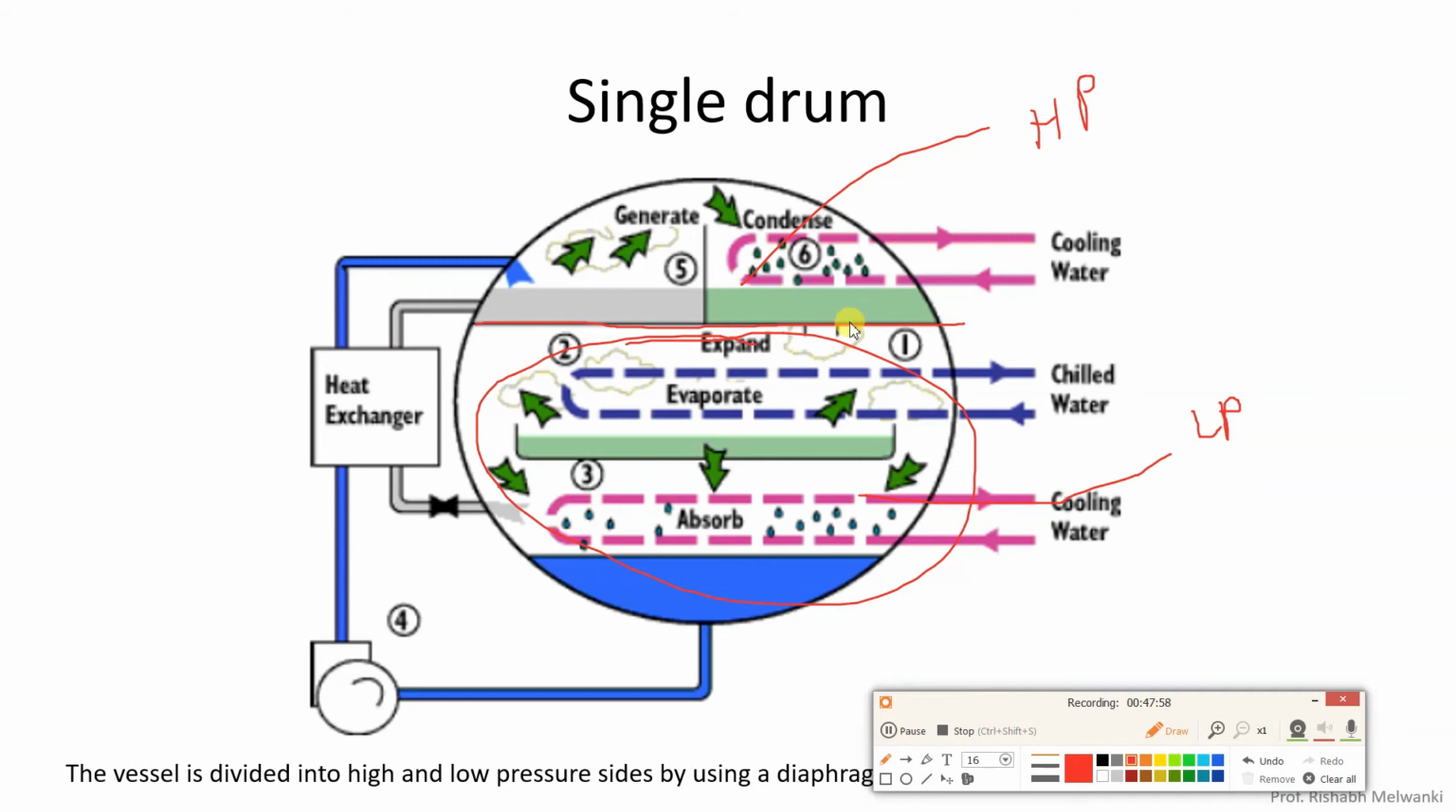You can see in the low pressure zone we have the absorber and evaporator, and in the high pressure part of the drum we have the generator and condenser. The rest of the working is similar to the twin drum.